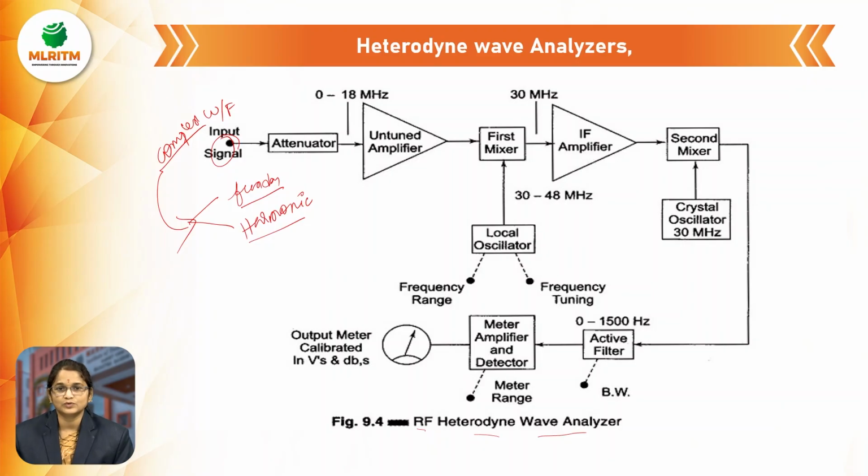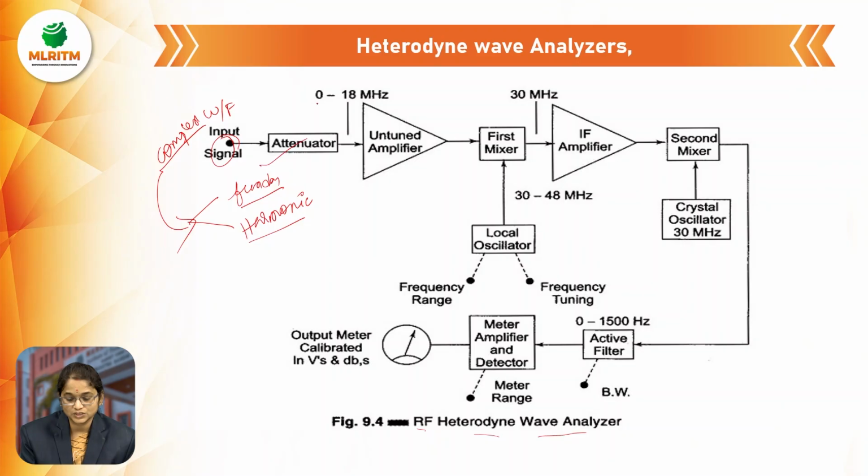Here also, we are taking the input signal as a complex waveform. A complex waveform is a combination of the fundamental frequency component and harmonic components, right? So the number of frequencies that we are going to take as the input is many, and with the help of the attenuator we are going to select the desired frequency, and it will reject all the unwanted frequencies.